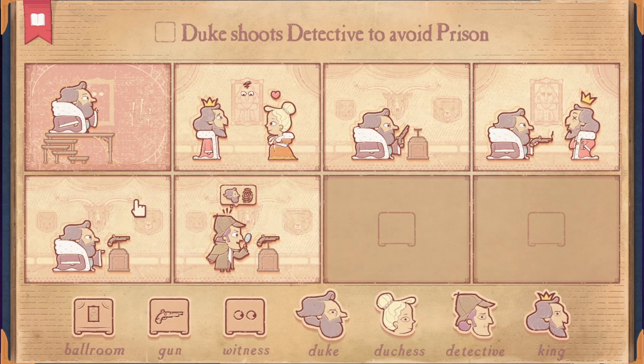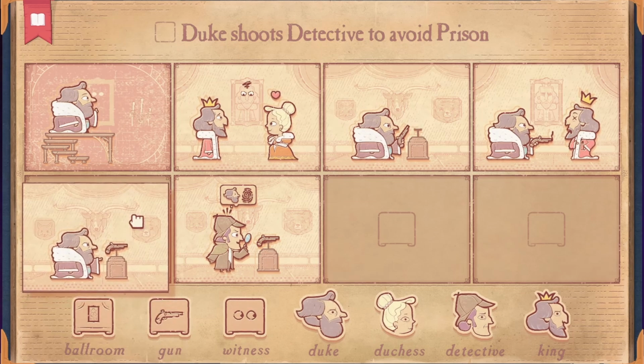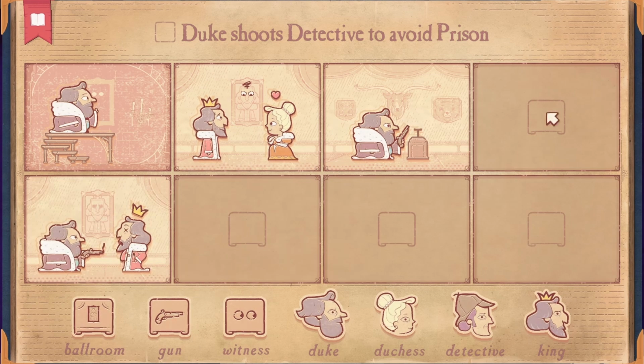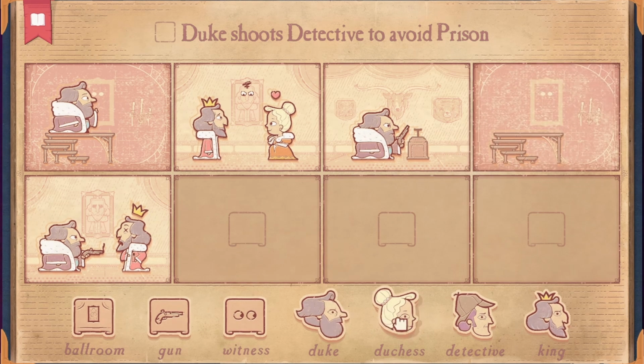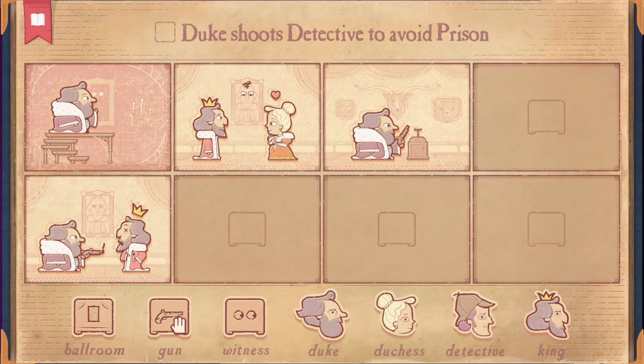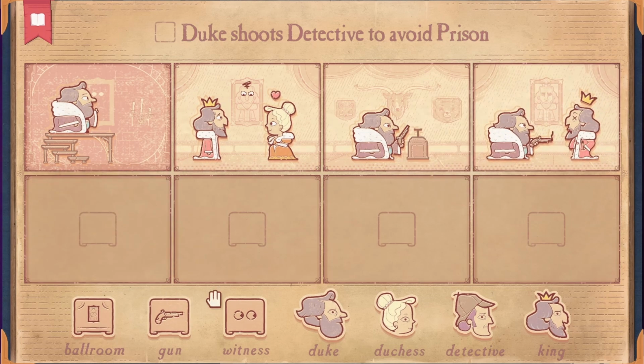Now, I don't think he returns his gun here. And I feel like someone had to see him shoot the king. But the Duke shoots the detective, though. So someone had to tell the Duke that the detective knows.